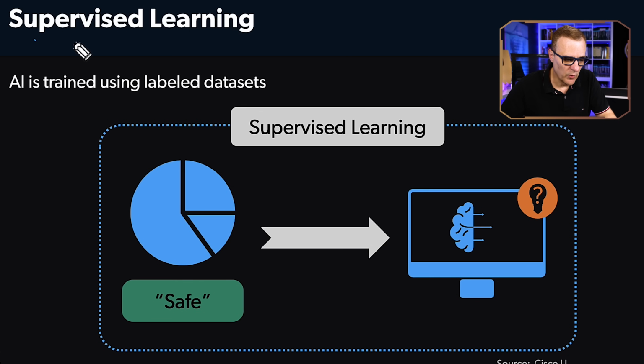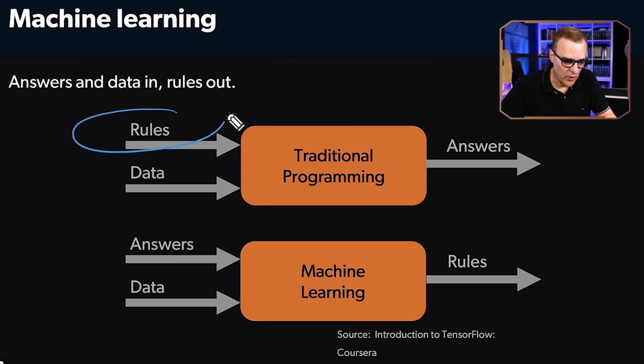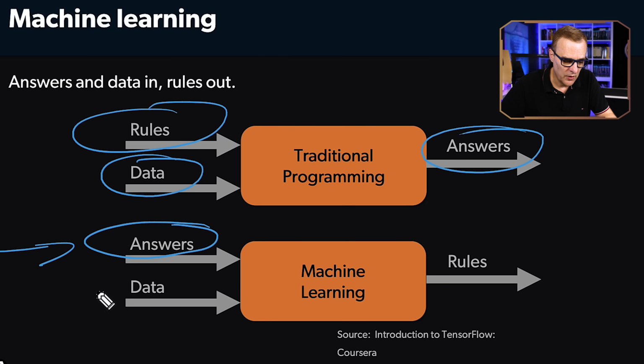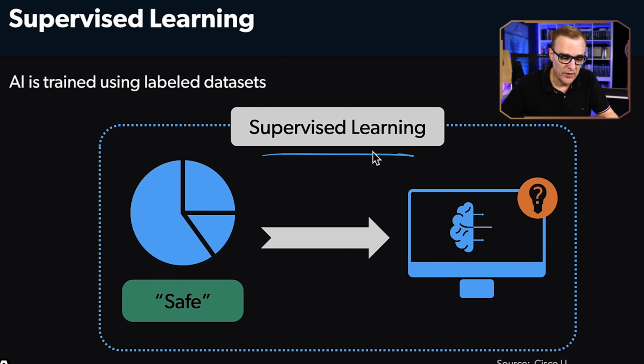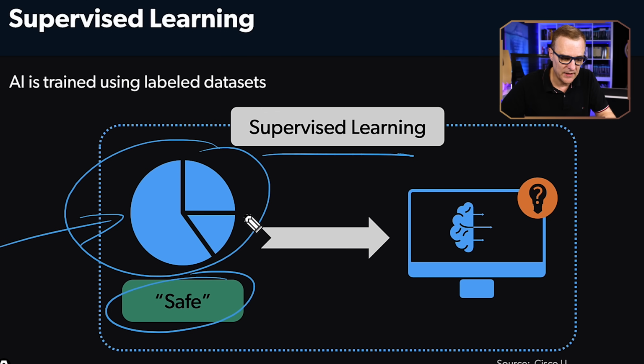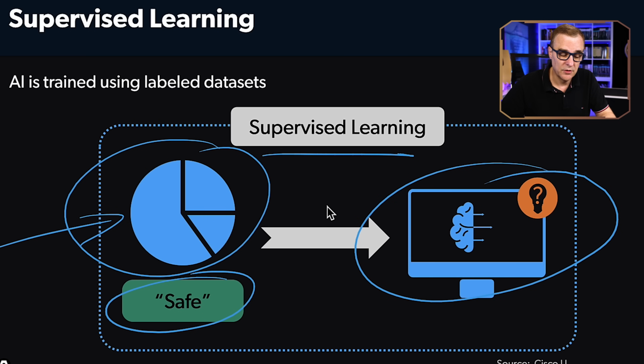So in supervised learning, once again, the AI is trained using labeled data sets. So if you remember, as I discussed before, rather than having rules and data and then getting answers, what we do here is we provide answers with the data and the machine learns the rules. So we told the machine, this is a dog. We told the machine, this is a cat. Now, in this example, which is more relevant to networking, we may classify some applications as safe and some applications as malicious, or traffic flows as safe and malicious. So we're helping the machine by giving it classified data, in other words, labels on the data, and it can then learn the rules to determine when it sees something new, what is good and what is bad.